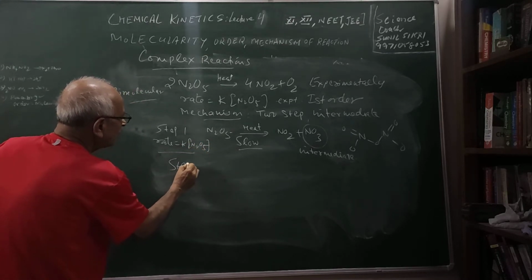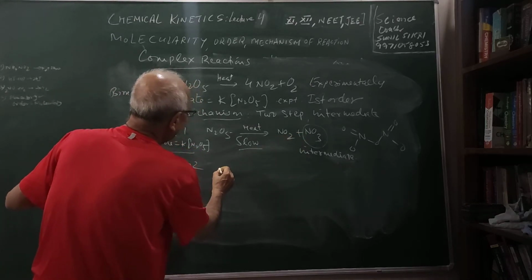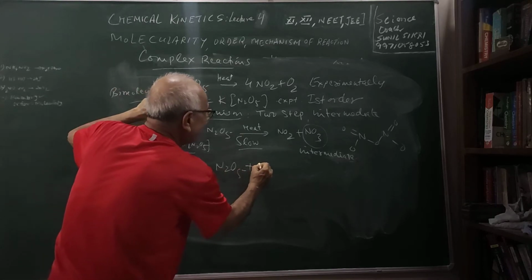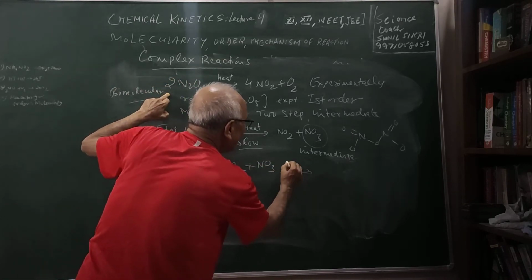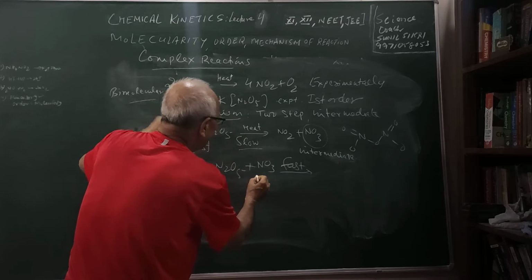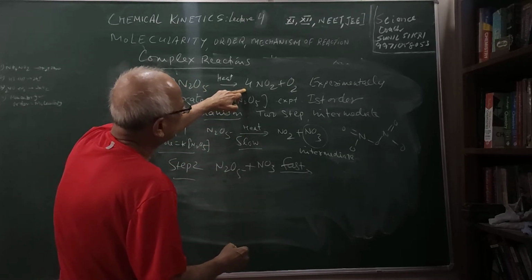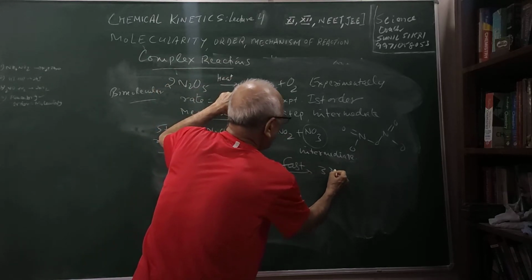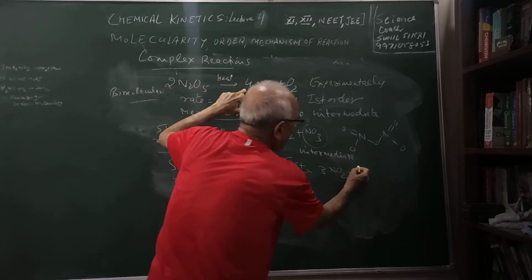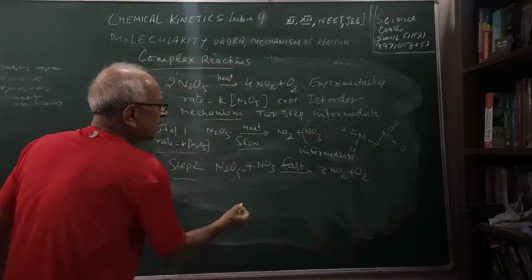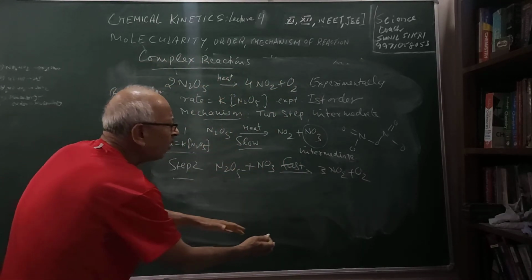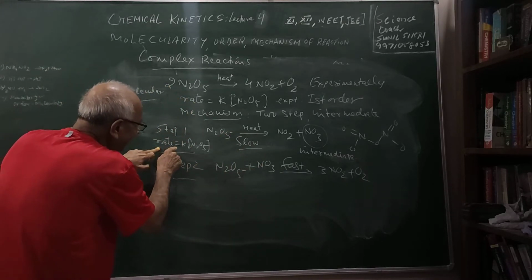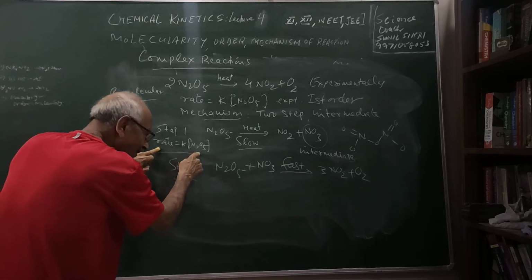Now step 2, students, what will happen? This is my intermediate, this will react because there are 2 N2O5. This reaction will be very fast, and this will react with this. You can see how many NO2 are there? 4. Here I found only 1. So 3 NO2, and another product is oxygen which is required here. This is a very fast step, so it is not involved in the rate of the reaction. It is not going to decide the mechanism of the reaction. This shows that the other is the slowest step, and the rate will be decided by it.